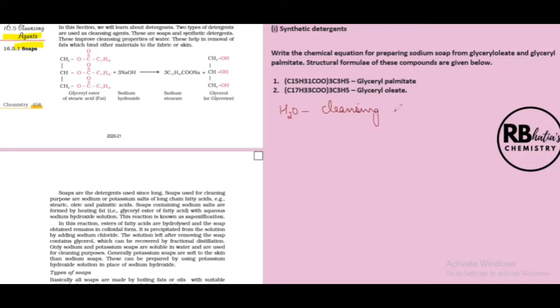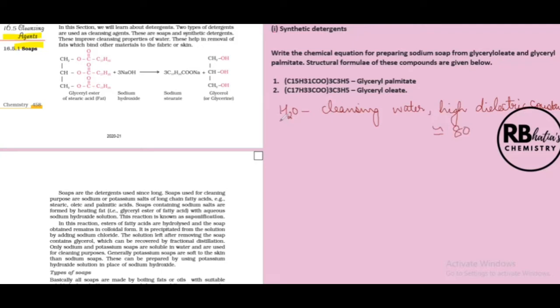You know, water is a universal solvent. It dissolves a wide variety of substances, right? And why is it a universal solvent? Because it has a high dielectric constant. It can dissolve the maximum variety of components. Its dielectric constant is approximately 80.